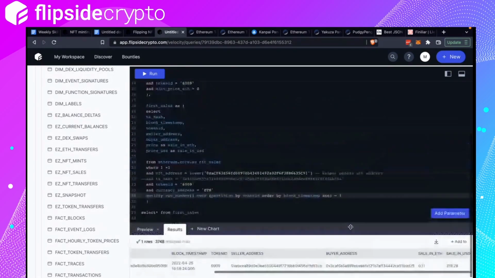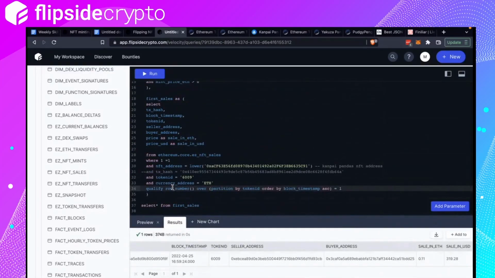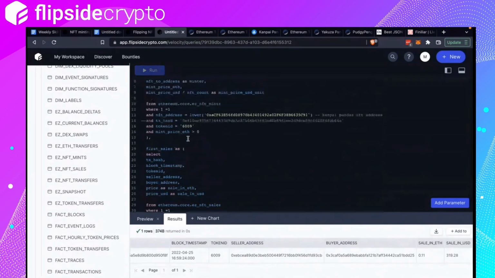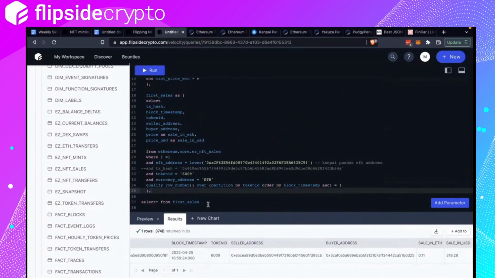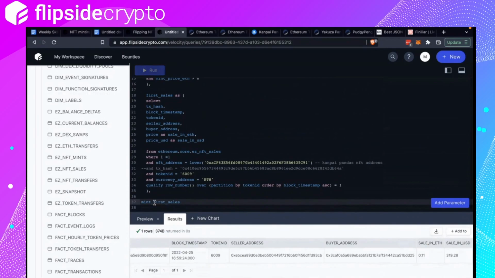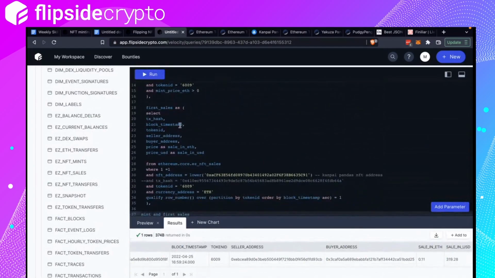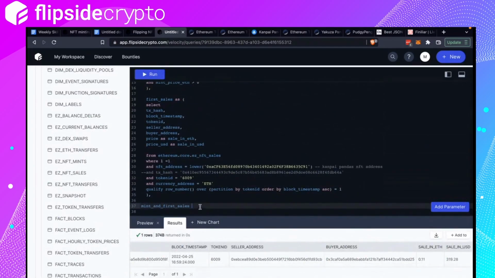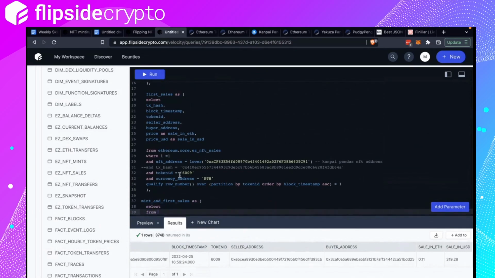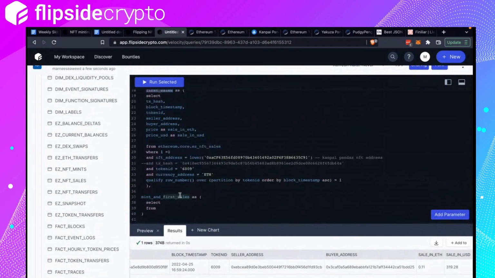Okay, nice. So now we've got mint and first sales. We're going to combine these 2 tables. Let's just call this mint and first sale as select from inner join.